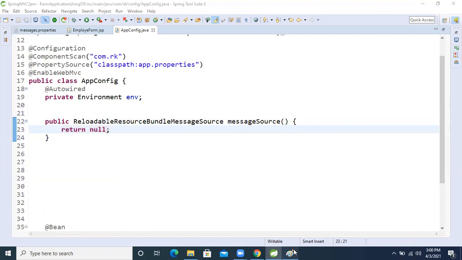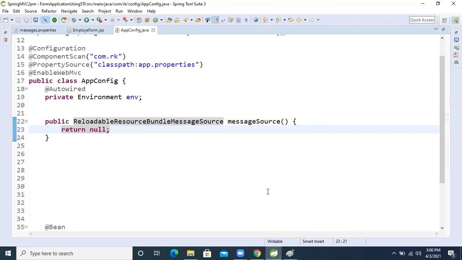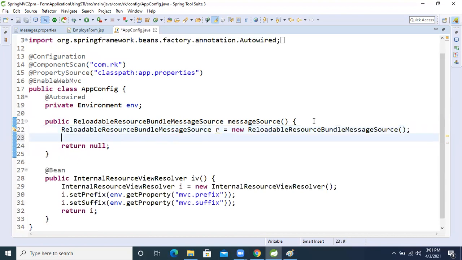Now come to the diagram. There are two methods, base name and default encoding. For that, what we will do is create the object: ReloadableResourceBundleMessageSource r equals new ReloadableResourceBundleMessageSource. Inside that, what will we do now?